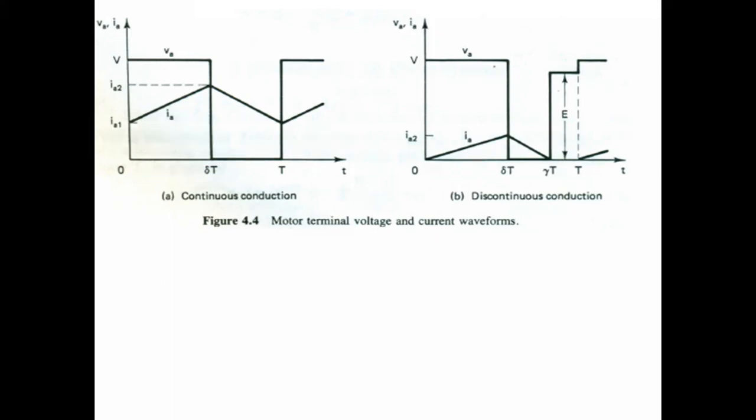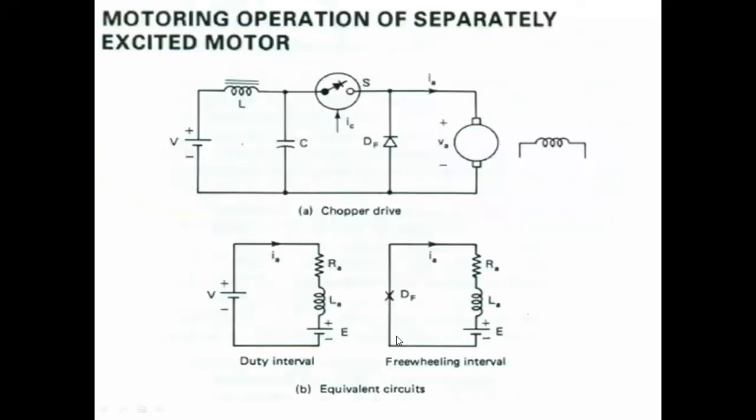Okay, so if you see here, during the duty interval, out of the total energy supplied by the source, a part of it is absorbed by the armature and converted into mechanical energy. The second part is converted into heat in resistance RA and the switch, and all of the remaining energy is stored in the inductance LA.